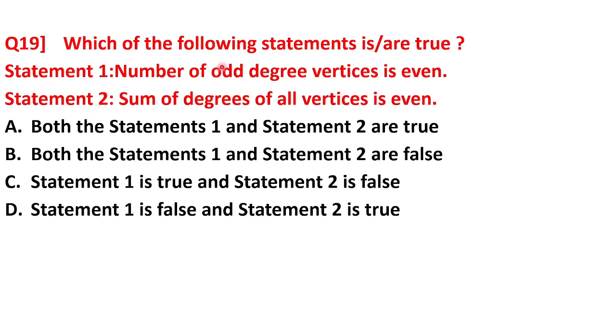Next question, which of the following statement is are true? Statement 1, number of odd degree vertices is always even. Statement 2 is sum of degree of all vertices is always even. So here both the statements are true. If you draw undirected graph, number of odd degree vertices is always even and the sum of the degrees of all the vertices is always even. So both the statement 1 and 2 are true.